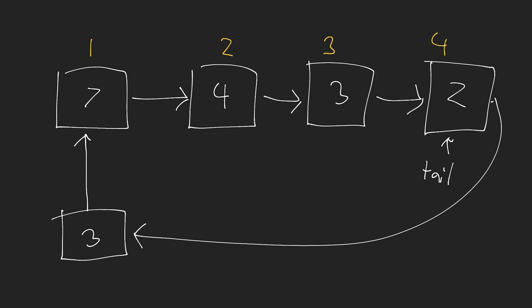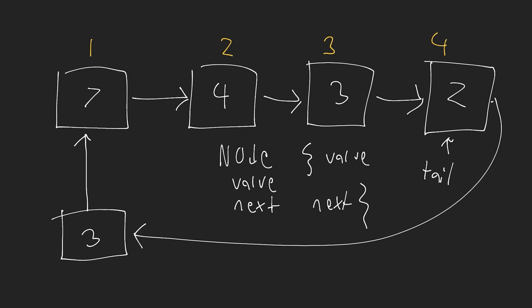Let's just do a quick summary. Whenever we are using a linked list, we have some kind of node. This node has a value and a next pointer. The next pointer points to the next node. If you're wondering how this would be implemented in JavaScript, you could literally do it using objects, where the object has the value, and then you have the next pointer that just is equal to whatever the next node is.